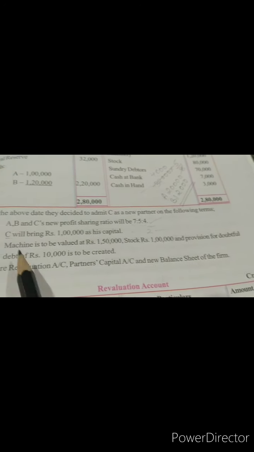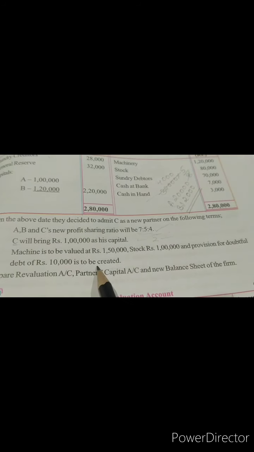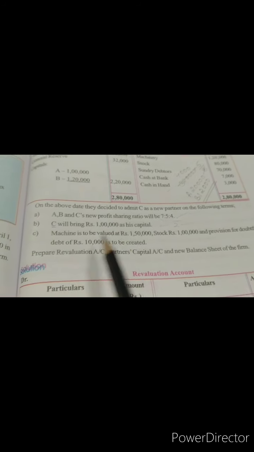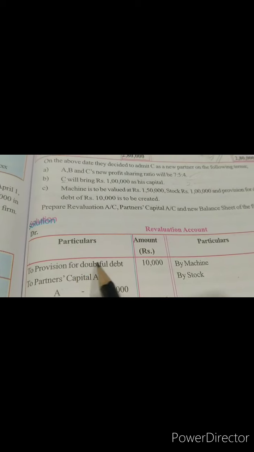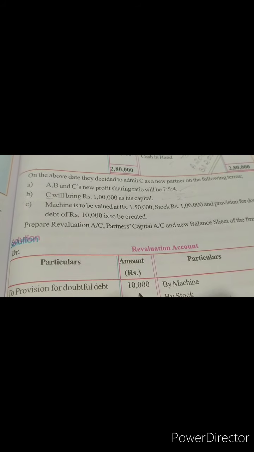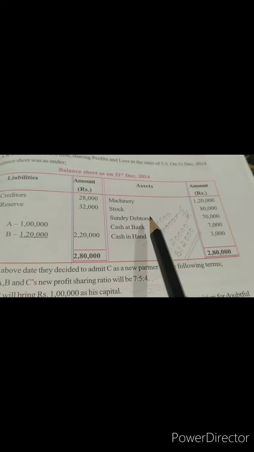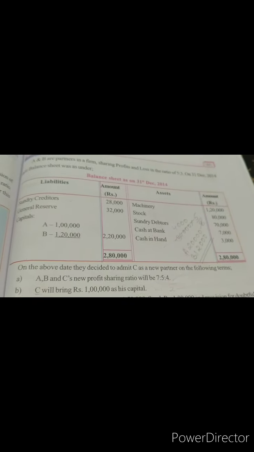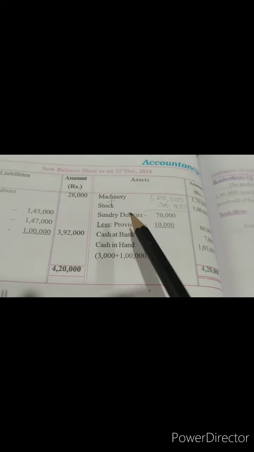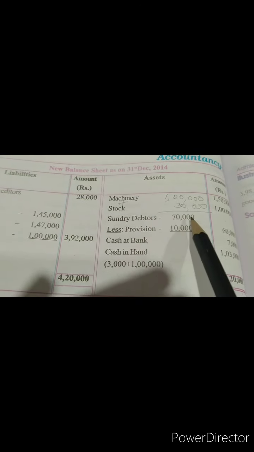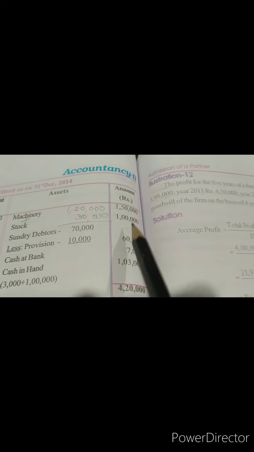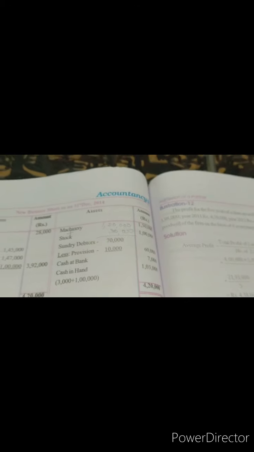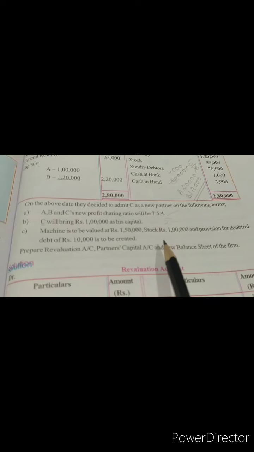We are given provision for doubtful debts. 10,000 is to be created. Unrecorded liability will write on the debit side. Provision for doubtful debts, how much? 10,000. And second time, in our old balance sheet, we are given sundry debtors 70,000. Provisions are always to be deducted, so we will do that in our new balance sheet. It will be written as sundry debtors 70,000 less provision 10,000, and you will show 60,000 in the outer column. So I guess with that we come to an end of adjustments of this illustration.